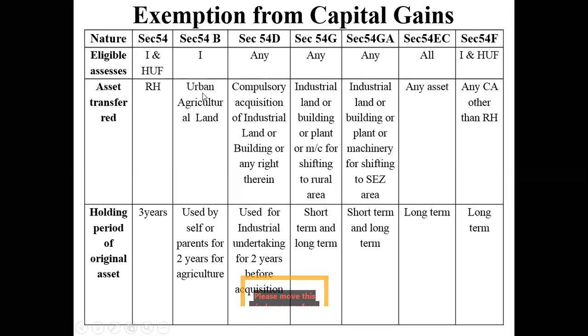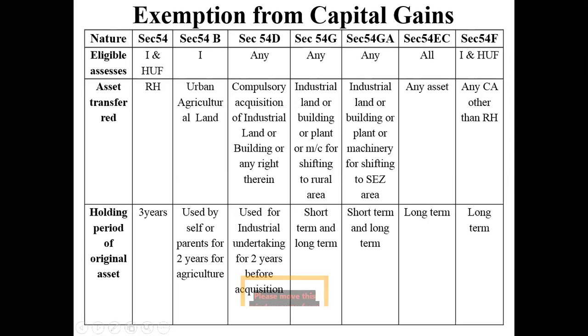That's point number one. Second, the nature of the asset, it has to be an agricultural land. And that too, it has to be in an urban area. Please understand this. If agriculture land is situated in a rural area, section 54B is not applicable. Some other thing gets applicable. So section 54B is applicable only for urban agricultural land. Clear? Next, that particular asset, you should have used for 2 years. Any doubts here, please?